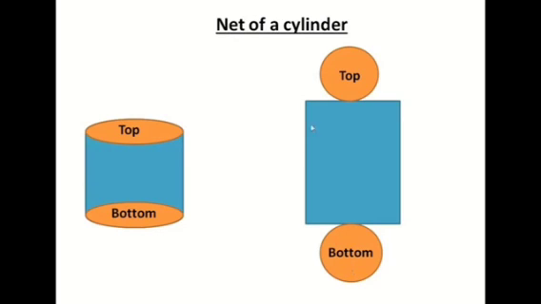So how will you fold? Here you can see the left and right sides of the rectangle are free. So from left to right, you can fold it like a cylinder. Automatically this top circle and this bottom circle will represent the circular bases of the cylinder. So this two-dimensional figure now represents a 3D figure, a cylinder. What we have drawn, cut and constructed into a cylinder is the net of a cylinder.